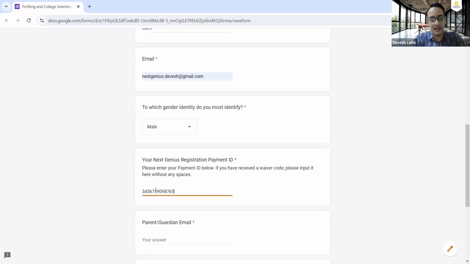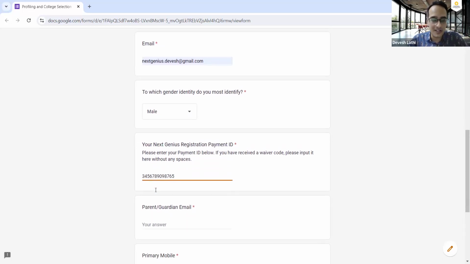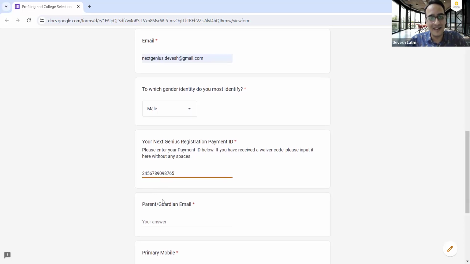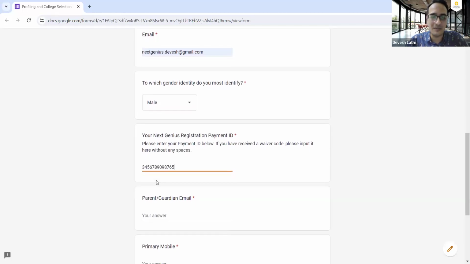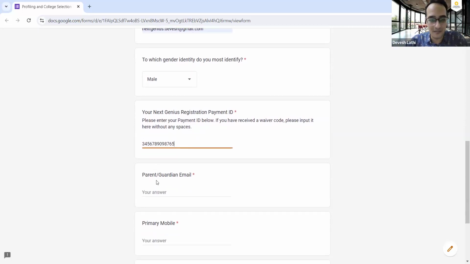So there is that payment ID that you received when you registered with the Next Genius Scholarship Program. We asked you to save that registration ID. I hope you have saved it. If not, then just try to look into your emails. You would find that registration payment ID in your email, because when you register with us, we also send you a copy of the form that you had filled.